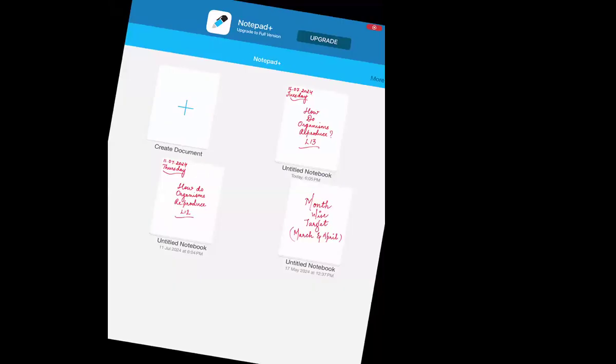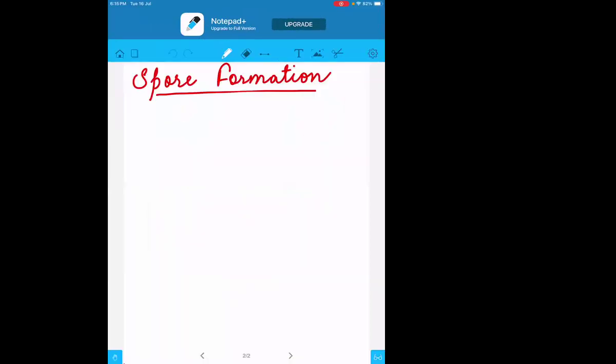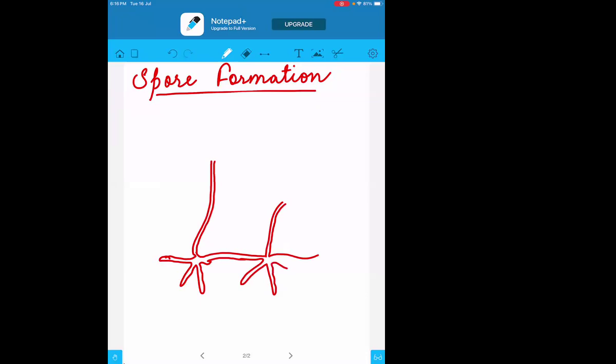Now, when we talk about the structure of Rhizopus under the microscope, one dot-like or cotton-like structure will look like this.